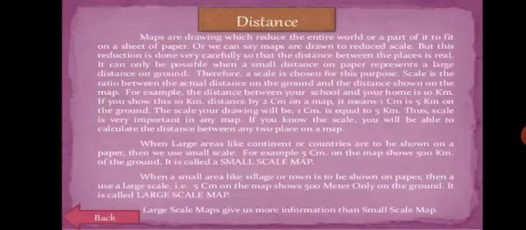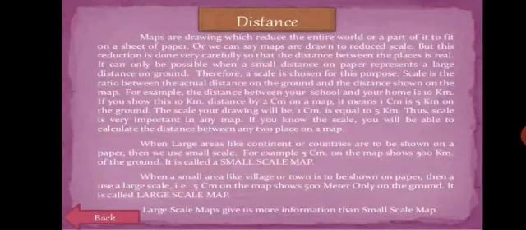Scale is the ratio between the actual distance on the ground and the distance shown on the map. For example, the distance between your school and your home is 10 km. If you show this distance by 2 cm on a map, it means 1 cm is equal to 5 km on the ground. The scale you are drawing will be 1 cm is equal to 5 km. The scale is very important in any map. If you know the scale, you will be able to calculate the distance between any two places on a map.